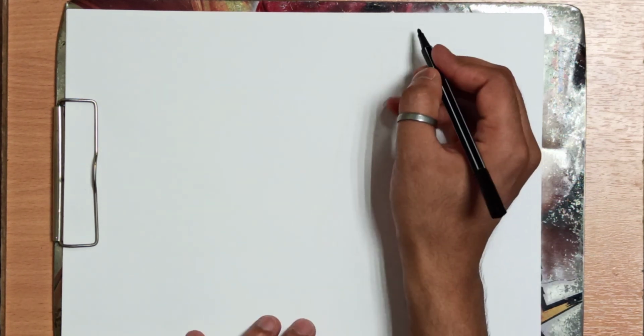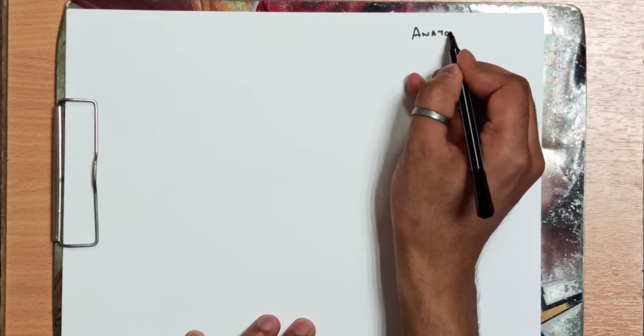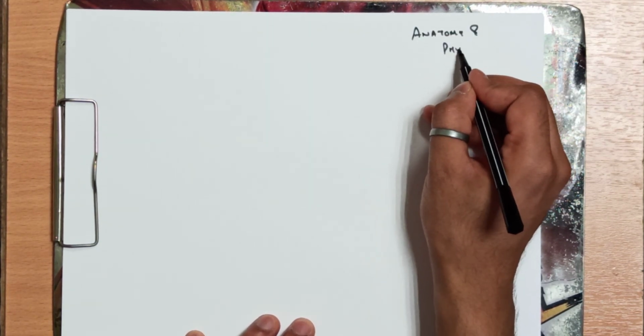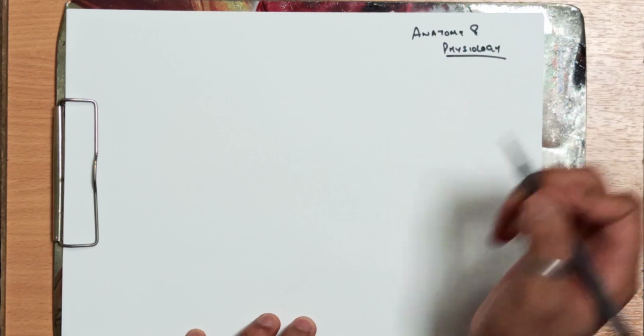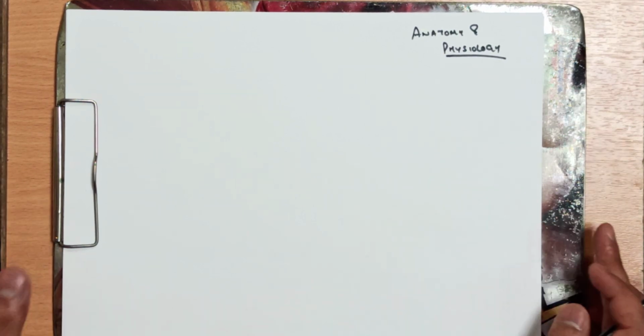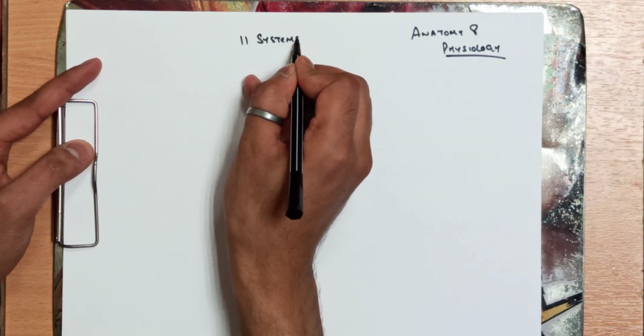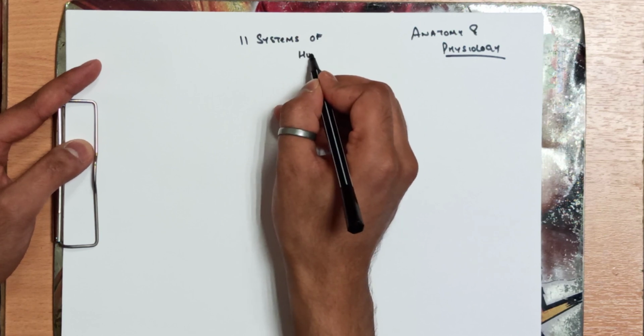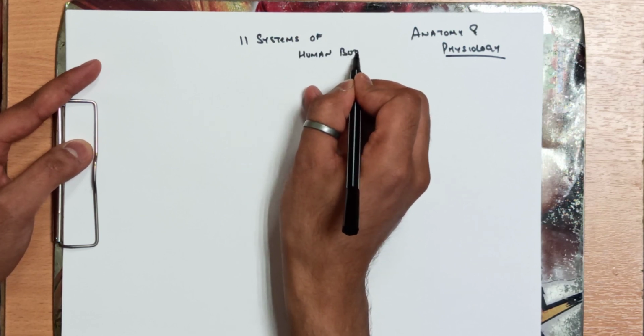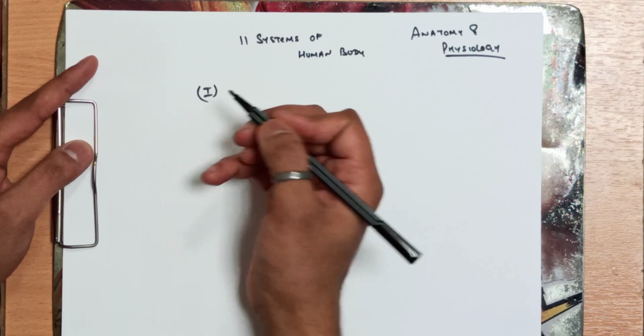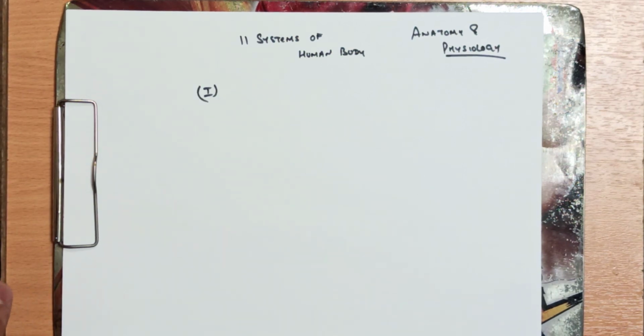Today in this video I'll not be explaining any topic, but I'll be telling you how to pursue the two main basic subjects in medical sciences, anatomy and physiology, in med school. First of all, let me tell you the main 11 basic systems of the human body. I'll be telling you which books you should use for studying anatomy or physiology of the particular system.